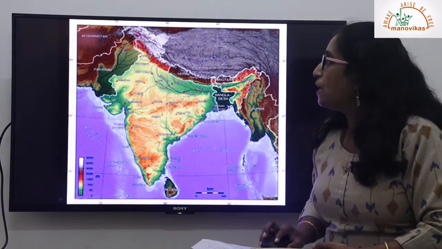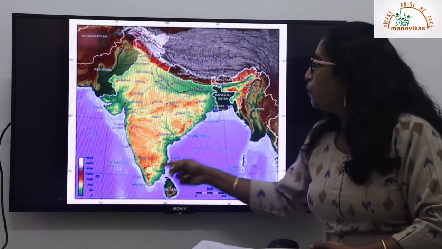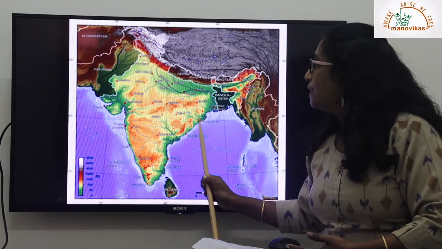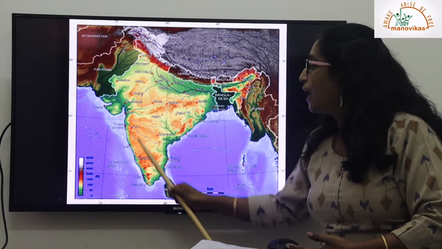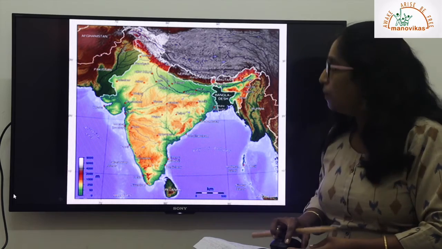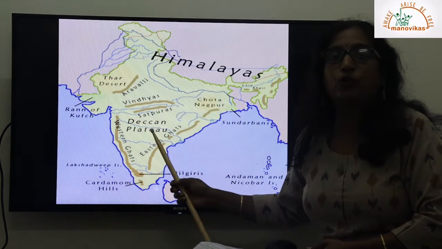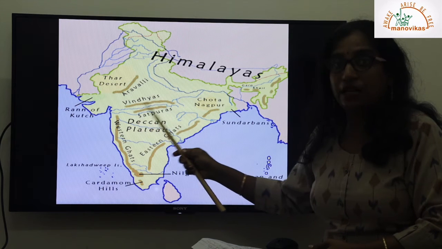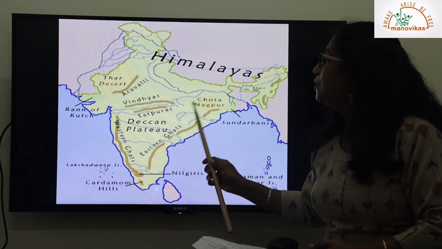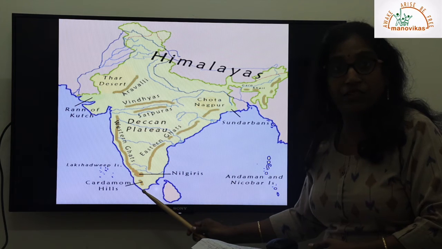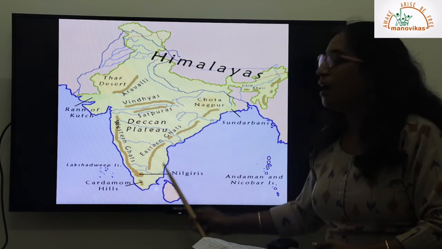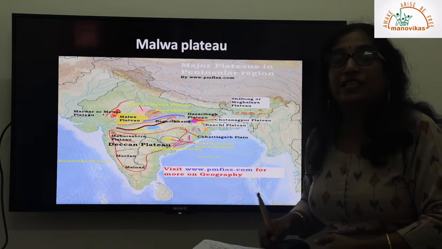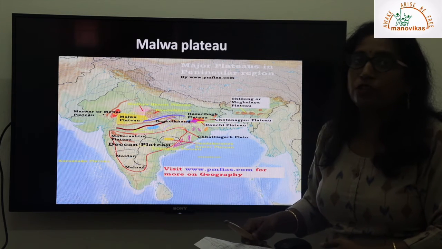So this is the physical map of India, where the yellow portion is the Peninsular region. Here are the Western Ghats, Eastern Ghats, Malwa Plateau, and towards the south the Deccan Plateau. This is a better picture. We can see the Aravalli ranges, the Vindhyan range, the Satpura range, the Western Ghats along the western margin of India, and the Eastern Ghats along the eastern margin. Now first we'll see the minor divisions within the Peninsular Plateau.